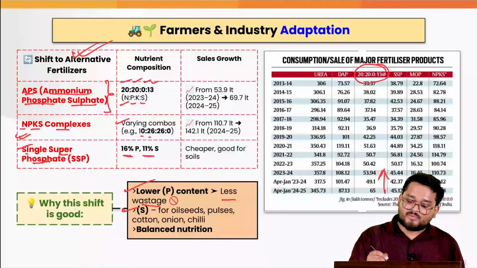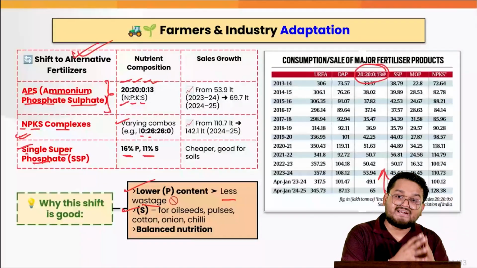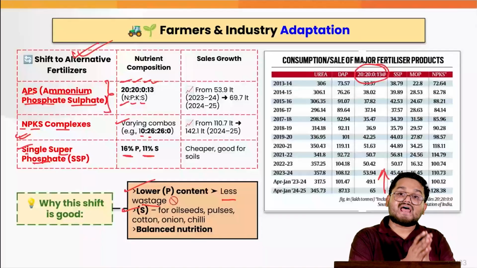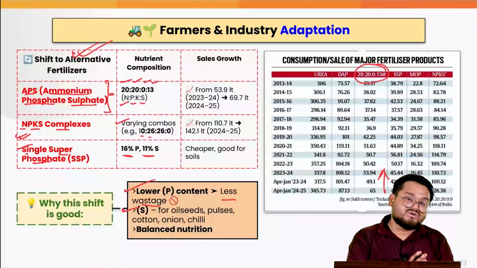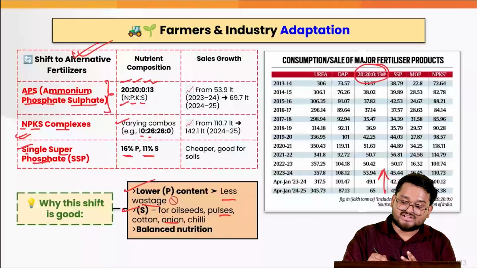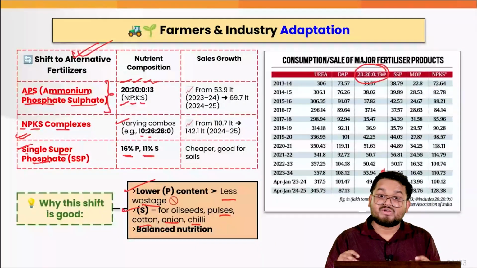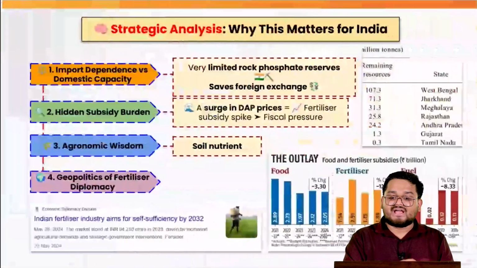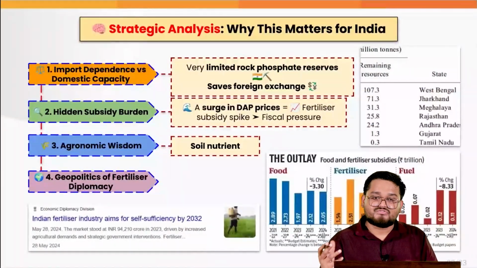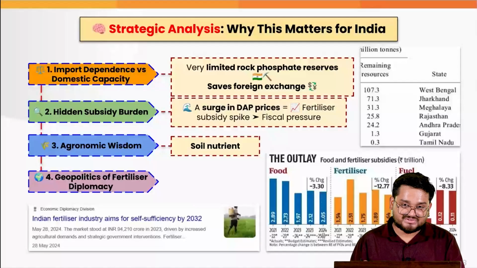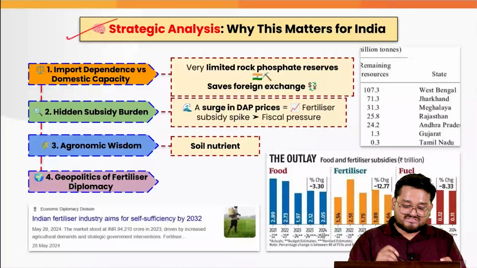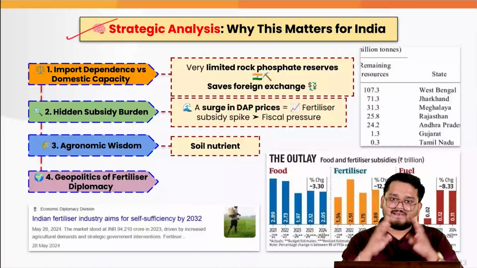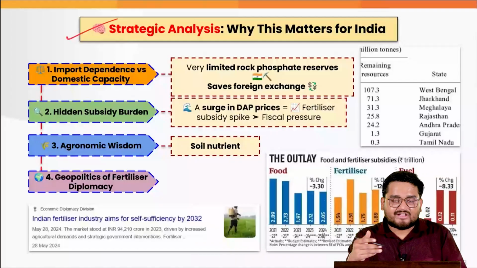Also, the next point is that these alternative fertilizers have sulfur, which is extremely good for oilseeds, for pulses, for onion, chili and various other crops, which India is also aspiring to become a leader in. At the end of the day, it emerges as our need for balanced nutrition for the crops. So here, a strategic analysis, an easy one, will help you understand what it actually has in store